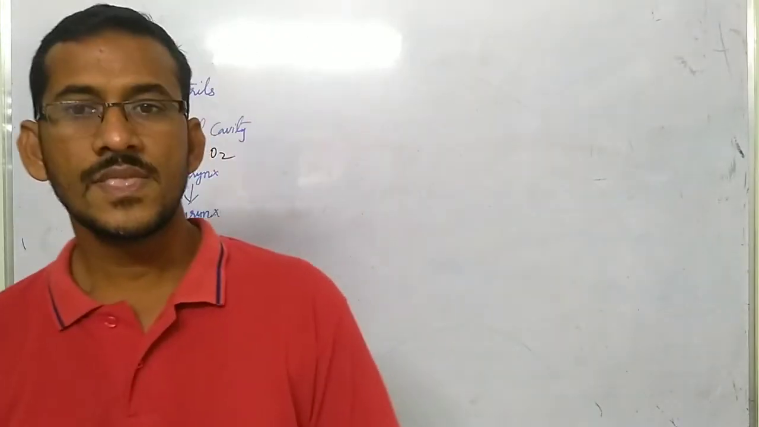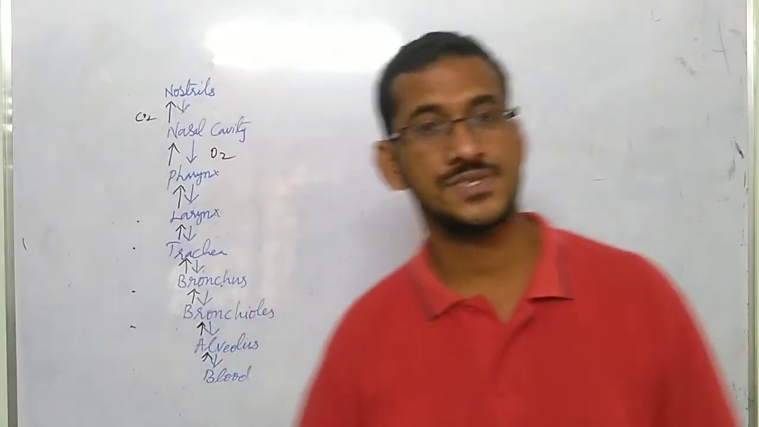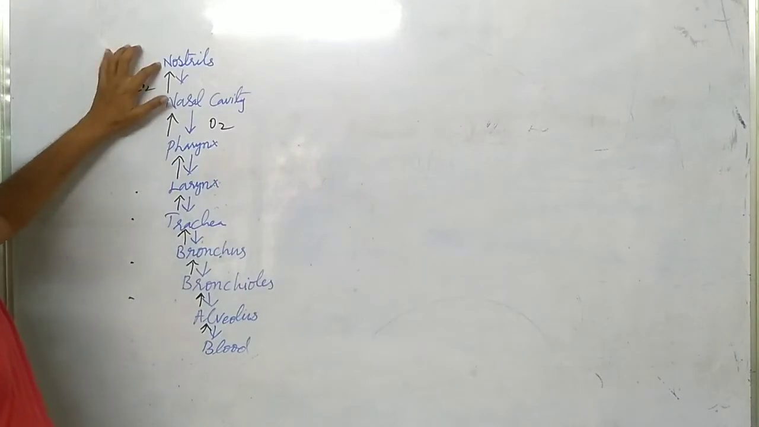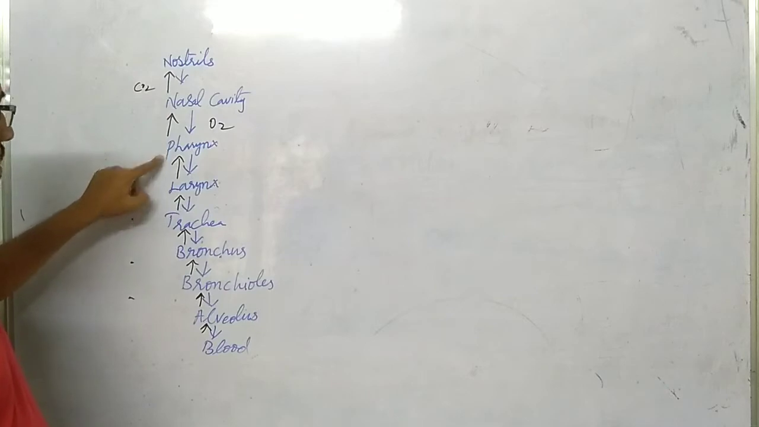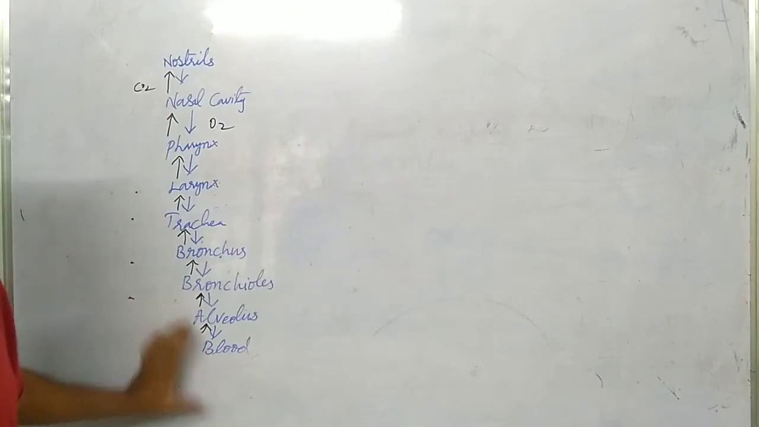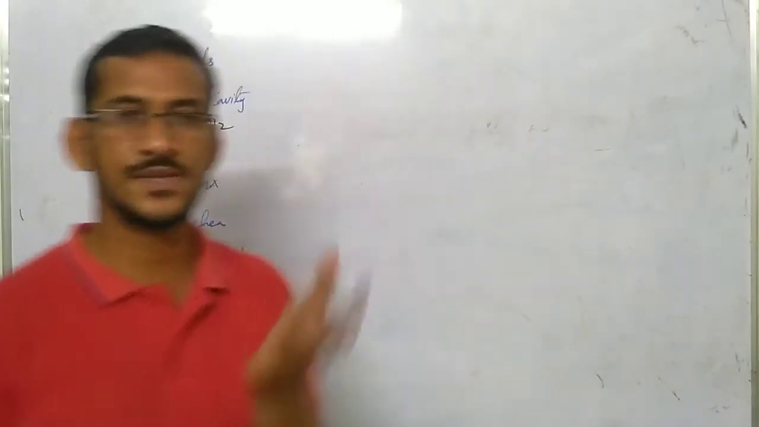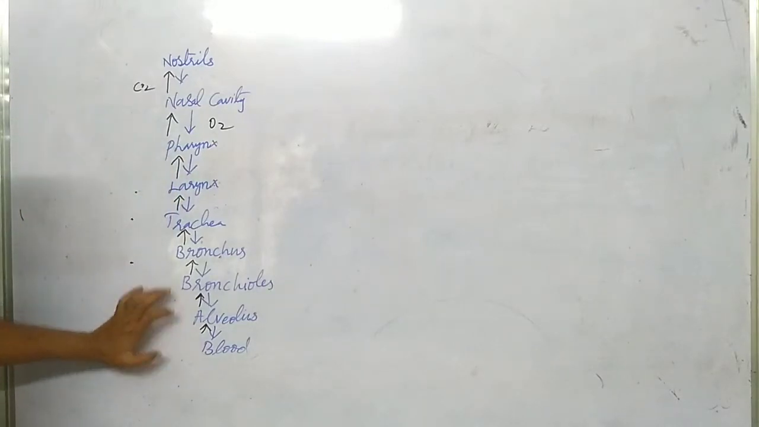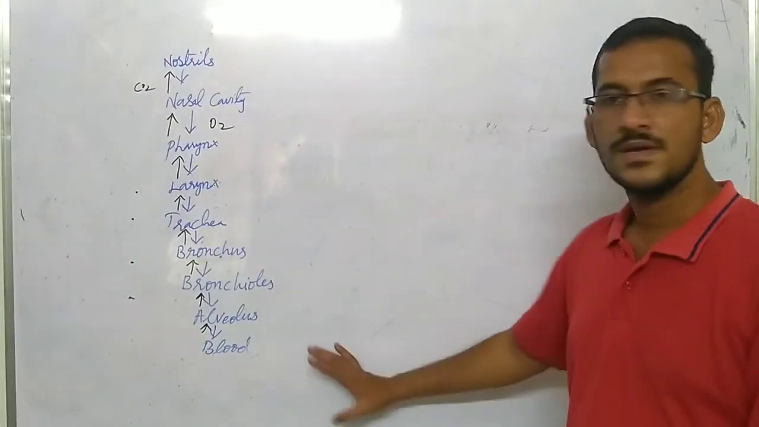So there is a trick to remember this. If you follow this trick, you can remember. Okay, so simple way to remember. This is the trick. If you remember, you can say nostril, nasal cavity, pharynx, larynx, trachea, bronchus, bronchioles, alveolus and blood. So this is the way to remember the flowchart.